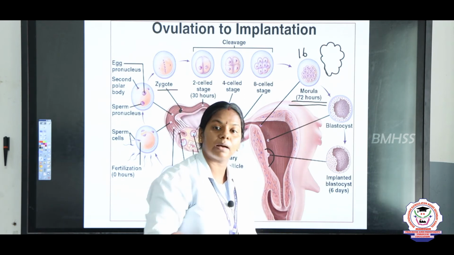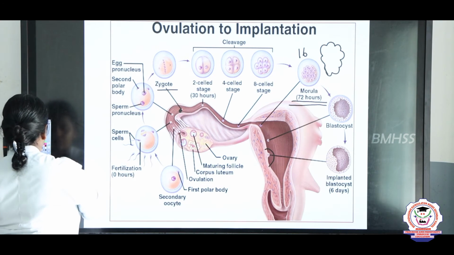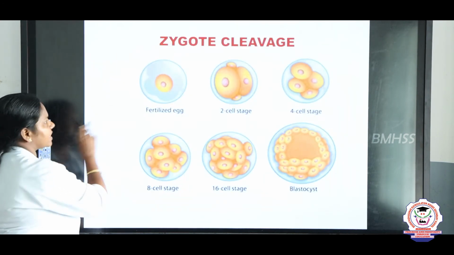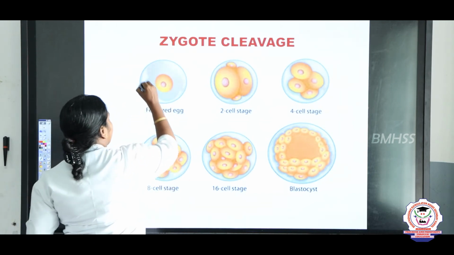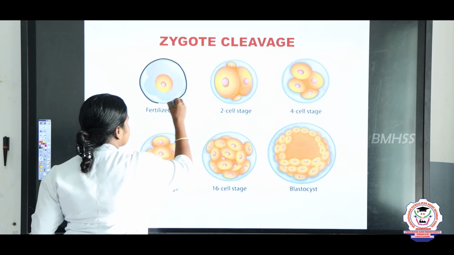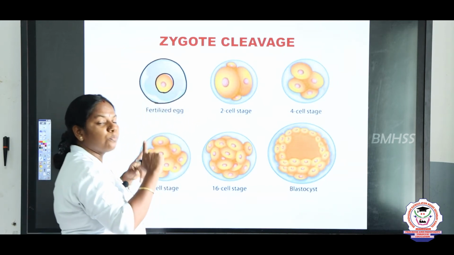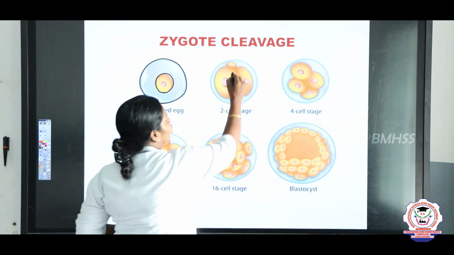Now, we can discuss the cleavage of the zygote. Okay, children, just look into this picture. It is a fertilized egg, right? It consists of the nucleus of both the egg and the sperm. And now what happens? It divides into two.